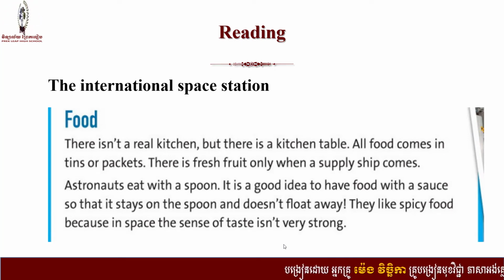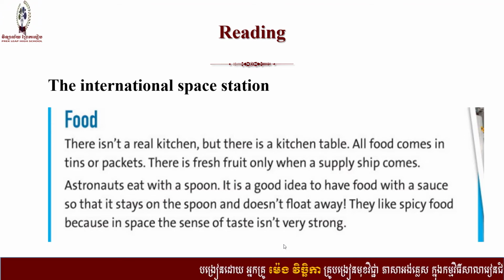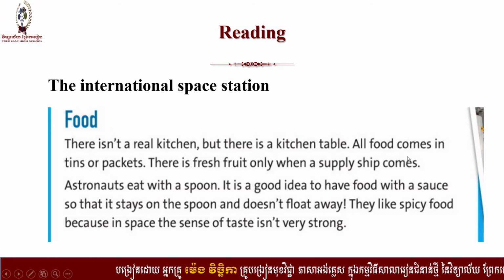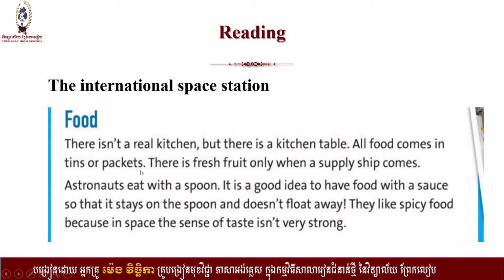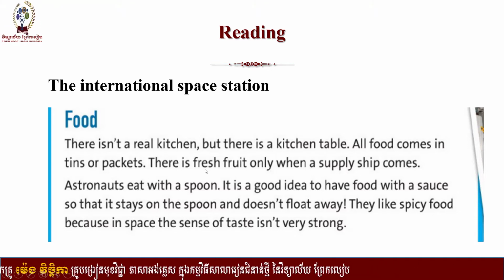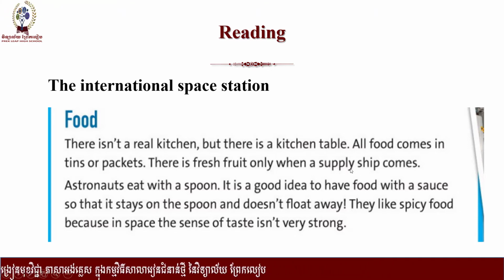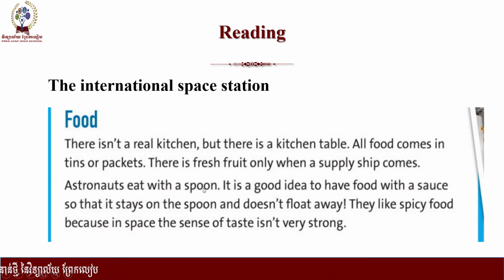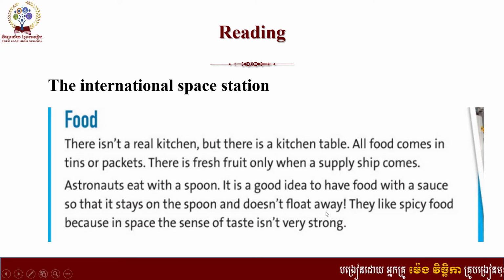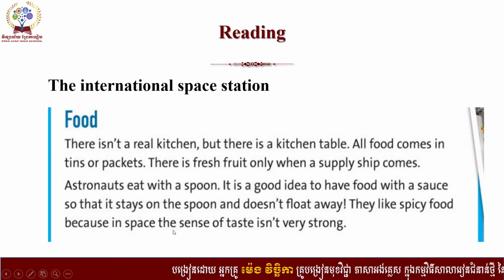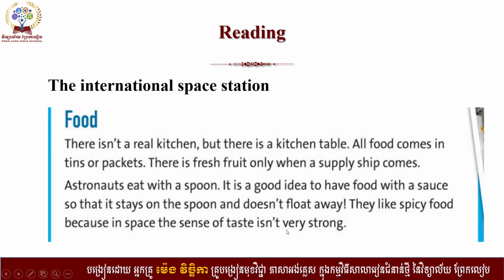There isn't a real kitchen, but there's a kitchen table. All food comes in tins and packets. There is fresh fruit only when a supply ship comes. Astronauts eat with a spoon. It is a good idea to have the food stick to the spoon so that it doesn't float away. They like spicy food because in space the scent of it isn't very strong.